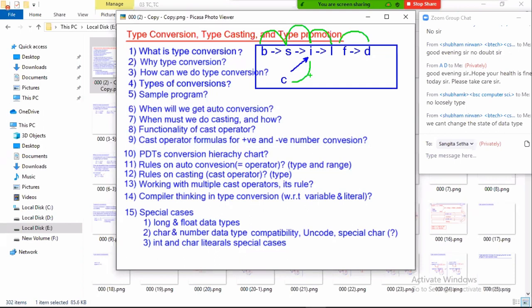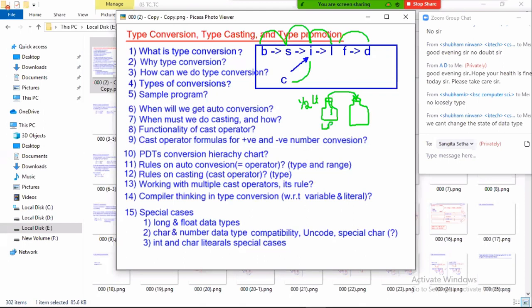Listen carefully. Compatible means we can convert. For example, I am taking a bottle here. Variable is nothing but a bottle. It is a half liter bottle. Can I move half liter bottle water into a 1 liter bottle? Is it possible? Yes. Why? Because it is a wider range, highest range.